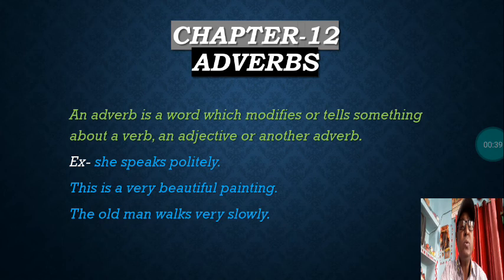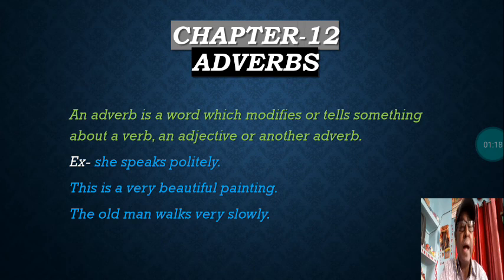Let us know first what is an adverb. An adverb is a word which modifies or tells something about a verb, that is an action, an adjective or another adverb. Let us repeat it and know it here minutely. An adverb is a word which modifies or tells something about a verb, an adjective and another adverb. Let us just know it widely through examples.